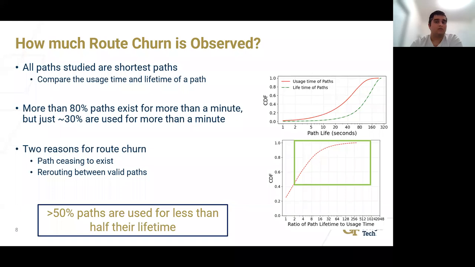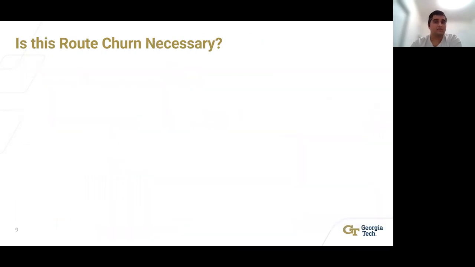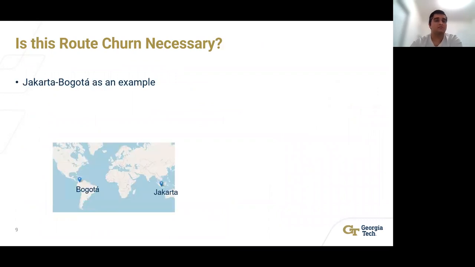Now, you can say that this route churn makes sense if the gains provided by it are significant. This is what we try to see: whether these gains are significant or not. That is, is this route churn necessary? We start this discussion by using Jakarta-Bogota as an example.